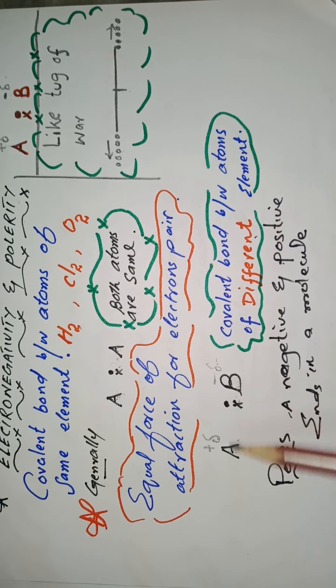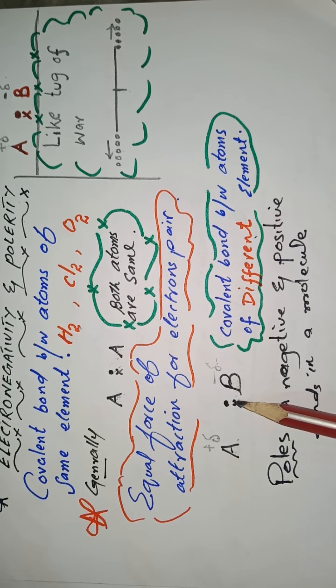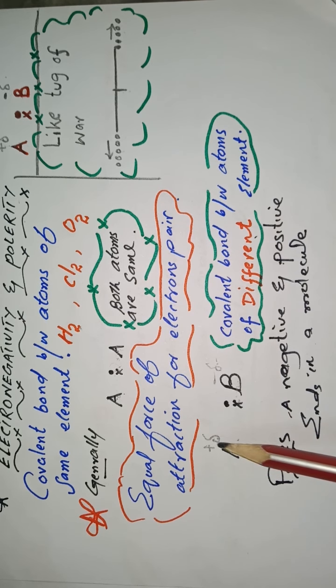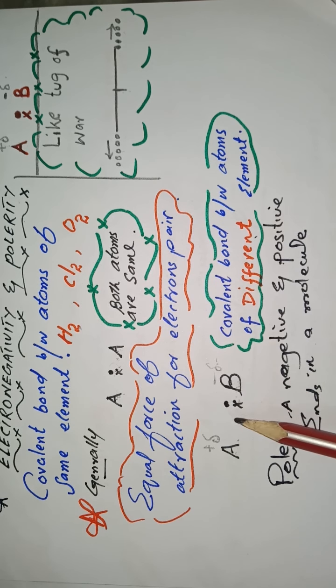But if there is a bond between two different atoms, one atom having a greater tendency for attracting the electron pair will become partial negatively charged, the other atom will become partial positively charged. So two ends are created. That is why the molecule is said to be a polar molecule, and the bond is said to be a polar covalent bond.